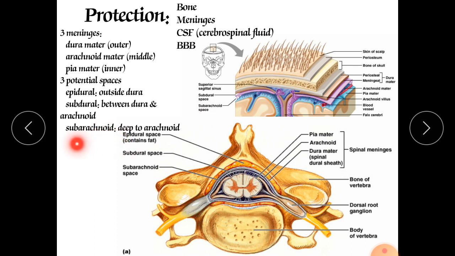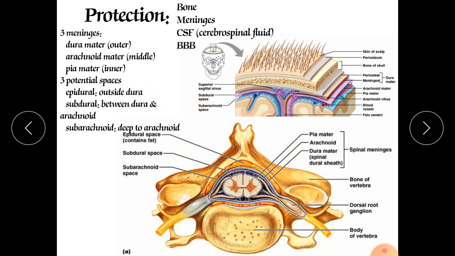And the last space is called the subarachnoid space, and it is the space between the arachnoid mater and the pia mater. It is the last one, and this space contains cerebrospinal fluid. That subarachnoid space is deep to the arachnoid, and it has cerebrospinal fluid as an emollient. It is required for transportation to every part. That cerebrospinal fluid we will also discuss in later slides.